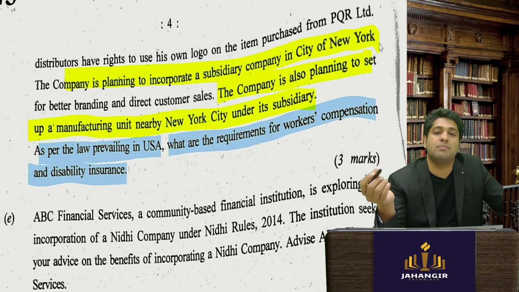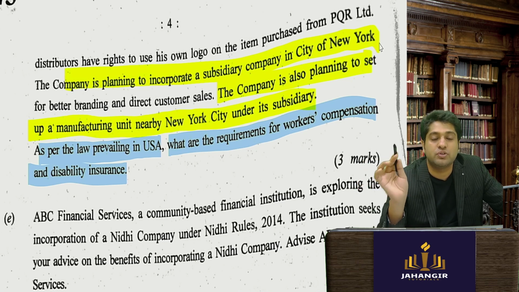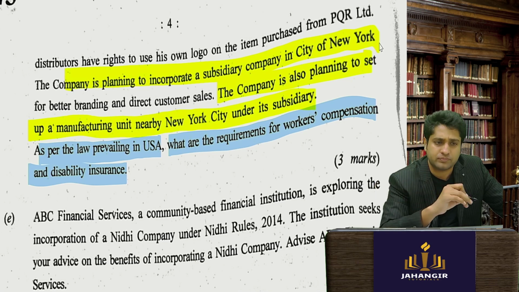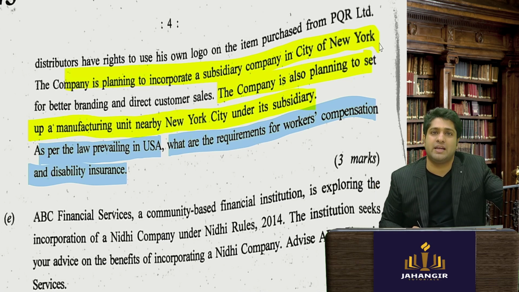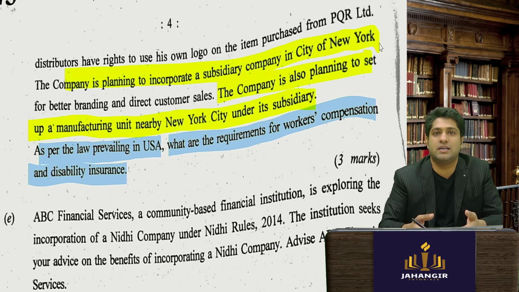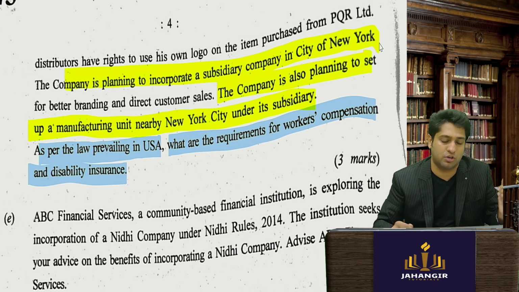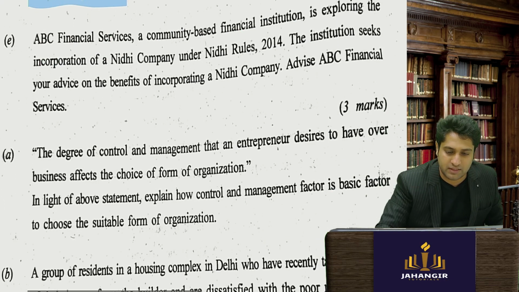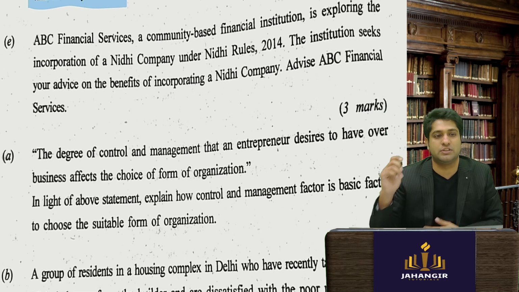Then the requirements of the respective state law, that is of New York, will have to be complied with. Insurance has to be taken where the employer will pay a regular premium, and whenever there is a disability arising out of or in the course of employment, the employer will be liable to pay compensation.